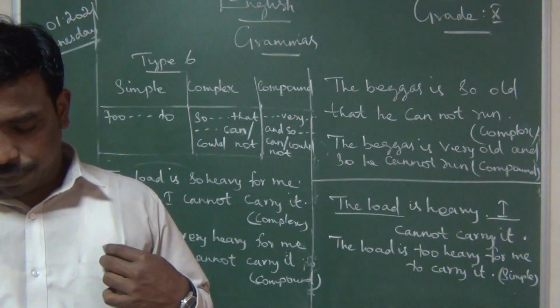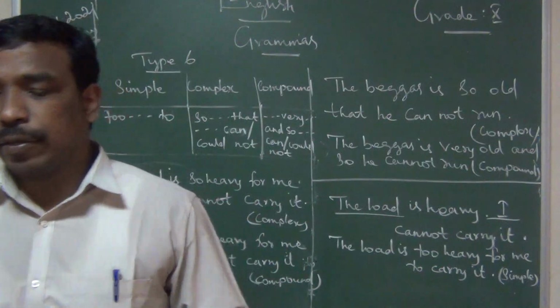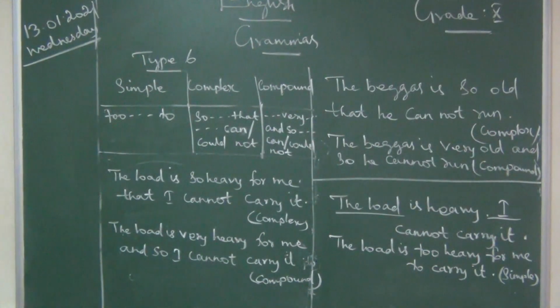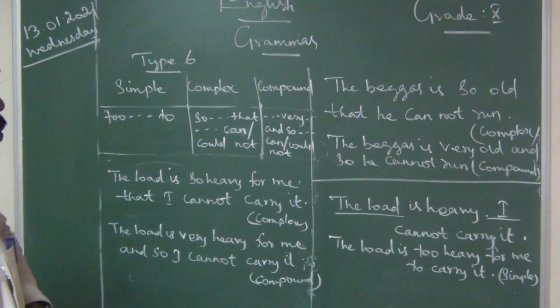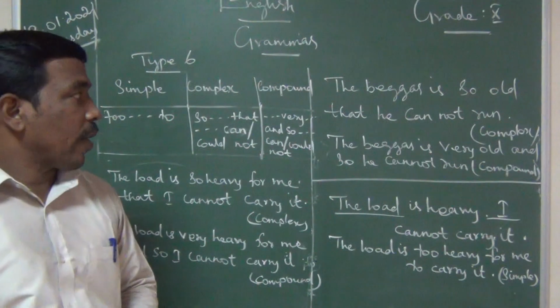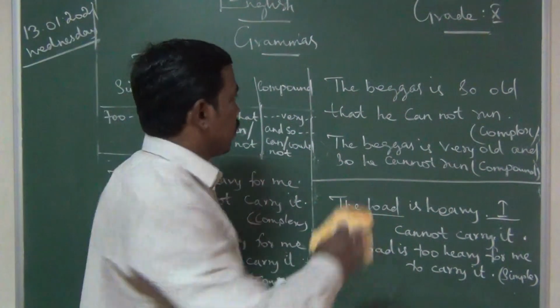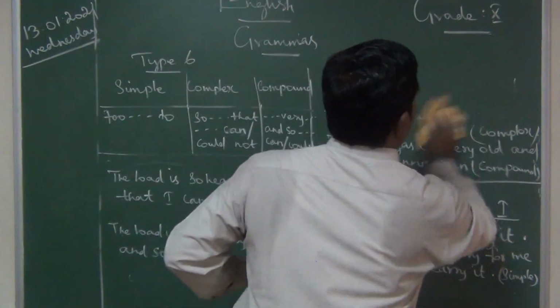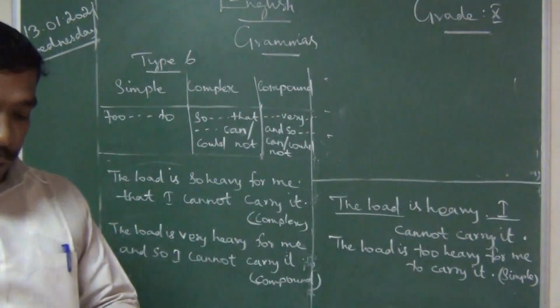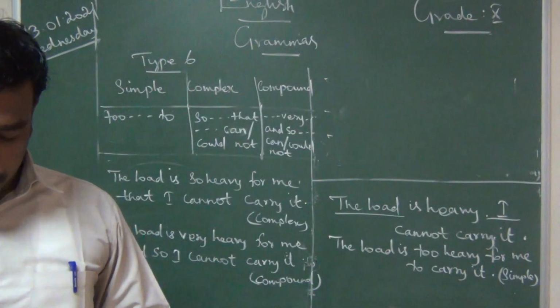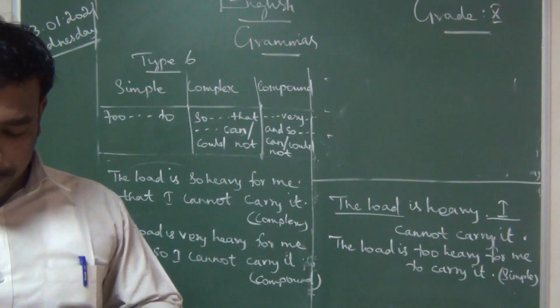Write fast. Write soon. For this model, write one sentence.